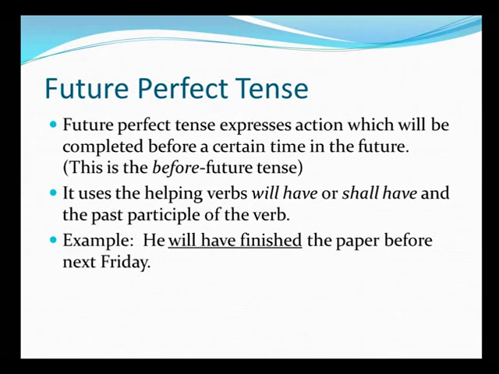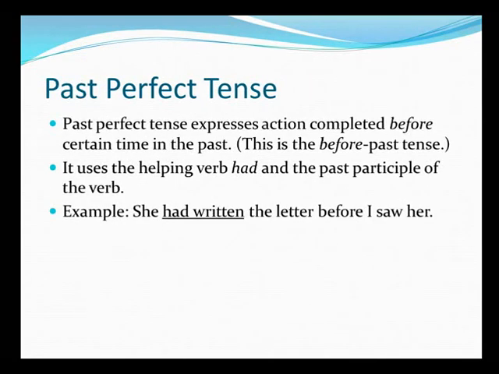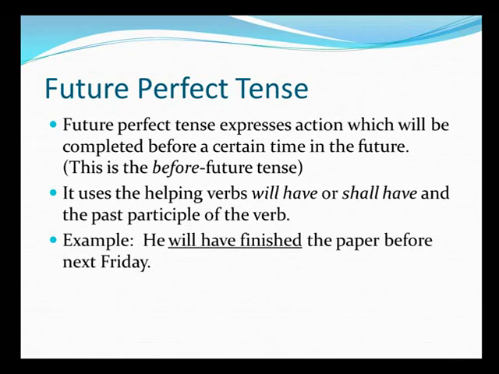Now we'll come to the third type, which is future perfect tense. Let us learn when future perfect tense is used and what the structure of the sentence should be. Future perfect tense expresses an action which will be completed before a certain time in the future. This is the before future tense. That means this kind of action will be completed before a specific time in the future. It uses the helping verb will have or shall have and the past participle form.